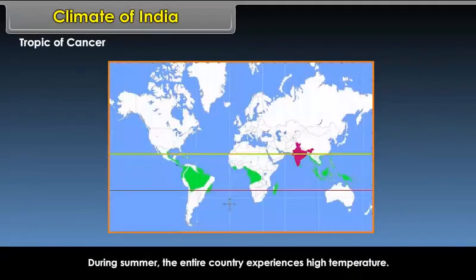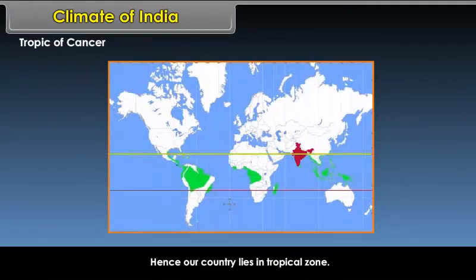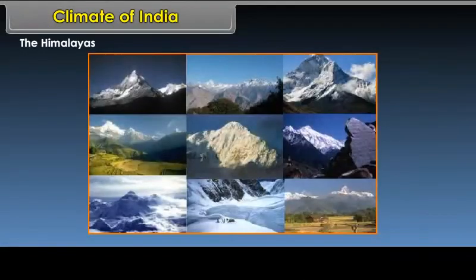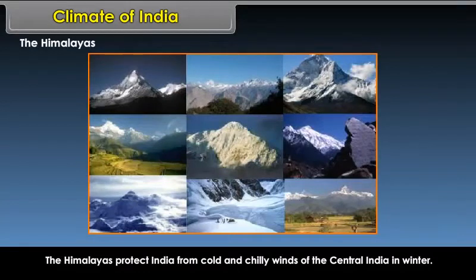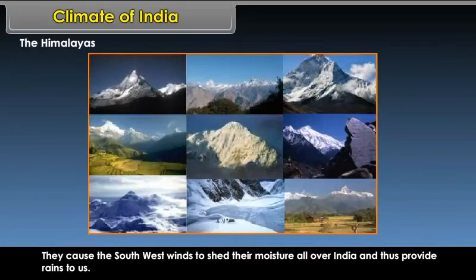During summer, the entire country experiences high temperature. During winter, southern portion remains warm, moderate, while some parts of Himalayan region experience temperature below freezing point. Hence, our country lies in tropical zone. The Himalayas. The Himalayas protect India from cold and chilly winds of central Asia in winter. They cause the southwest winds to shed their moisture all over India and thus provide rains to us.